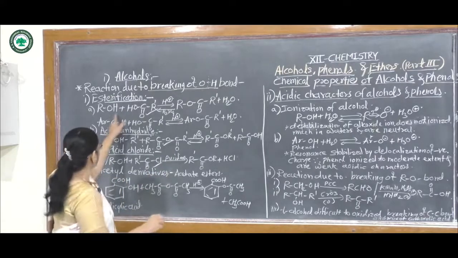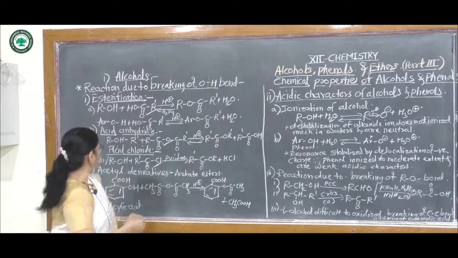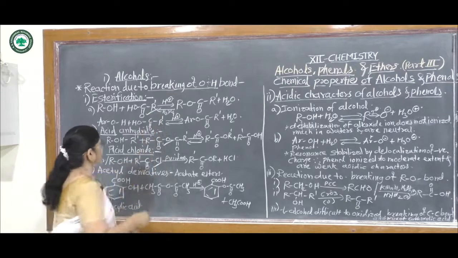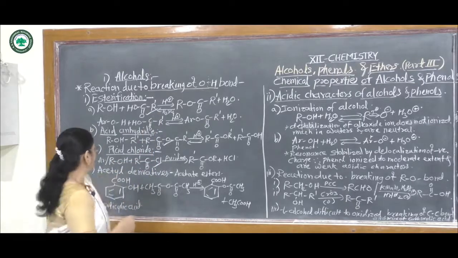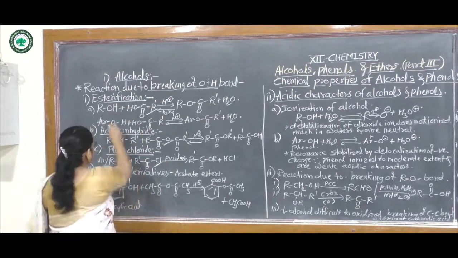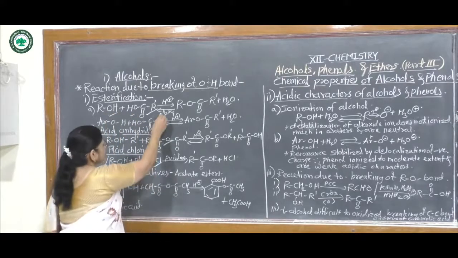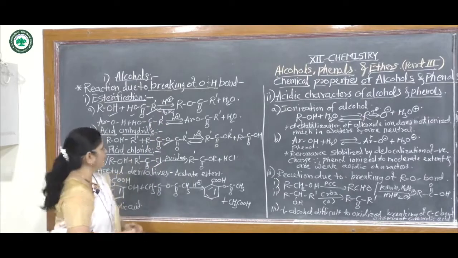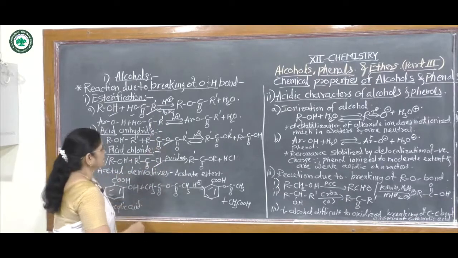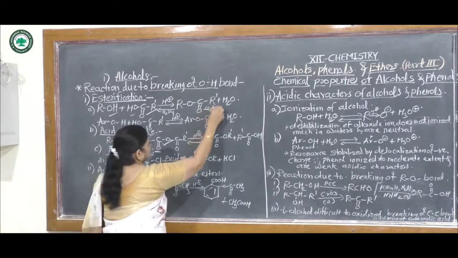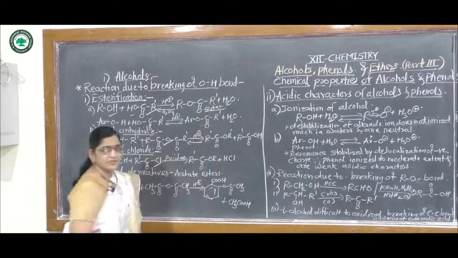First, reaction of alcohol with carboxylic acid. In this reaction, the alcohol and carboxylic acid react in the presence of H2SO4 and give an ester. This reaction is called esterification.